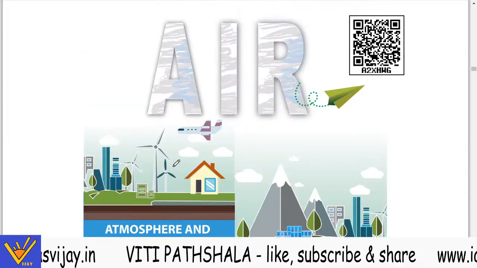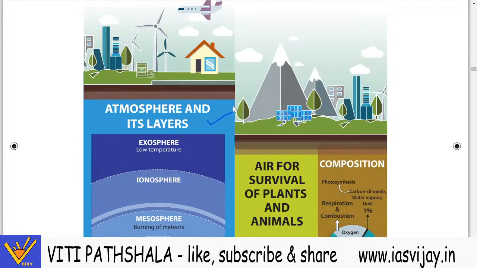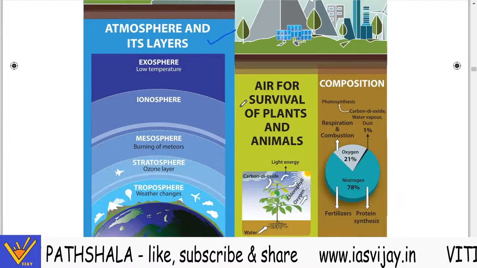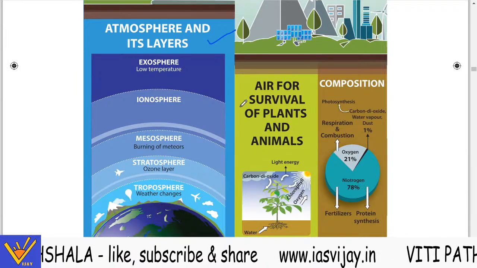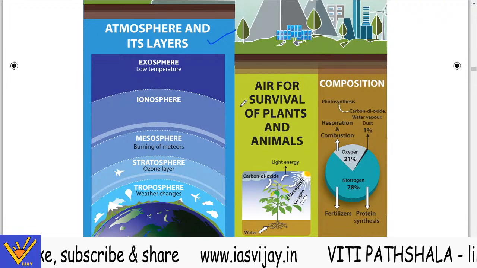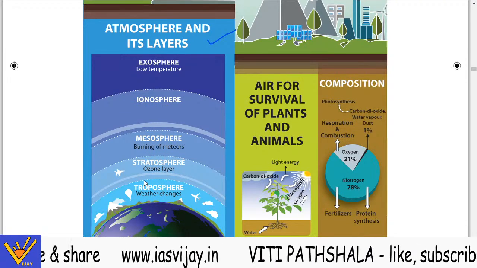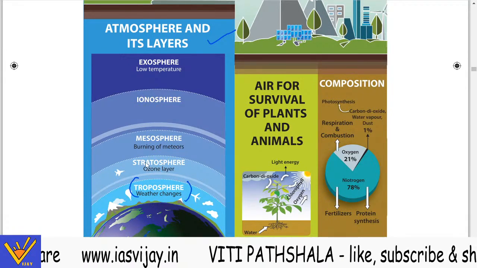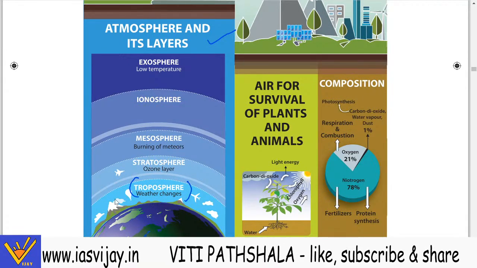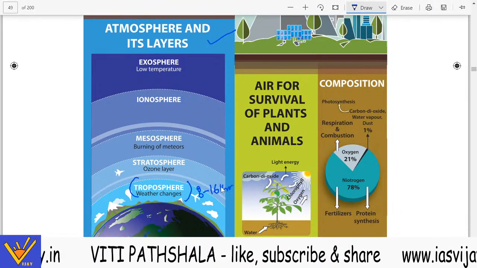So they have shown you the temperature and the layers of the atmosphere. We have studied these layers in geography earlier also. When we go up in the atmosphere, we will find the first layer is the troposphere, which is 8 to 16 kilometers in range.